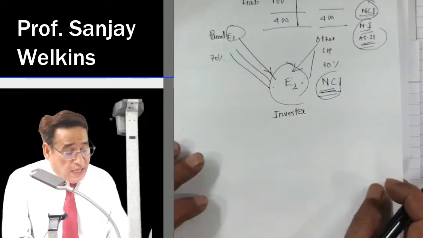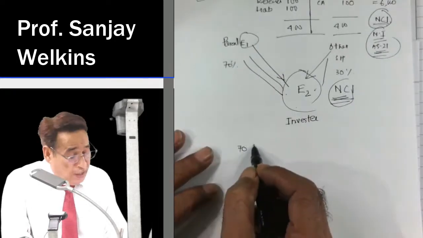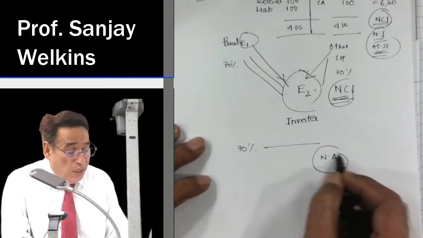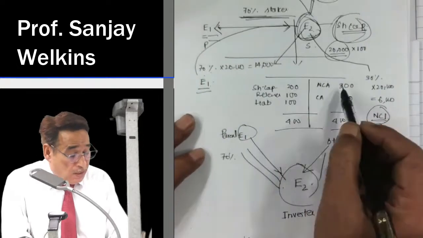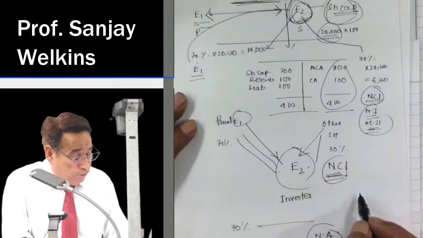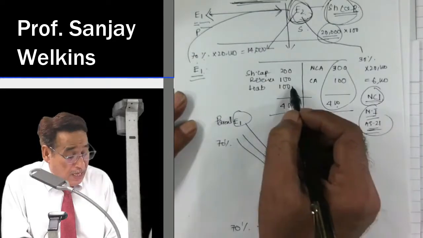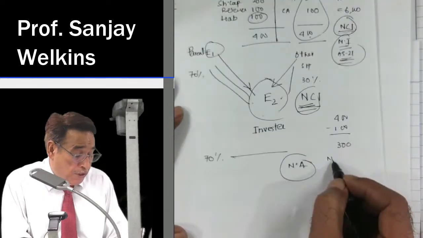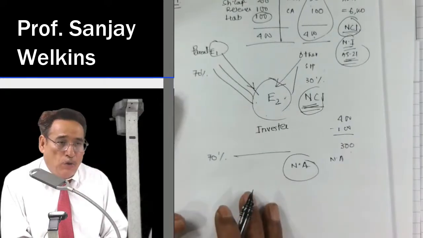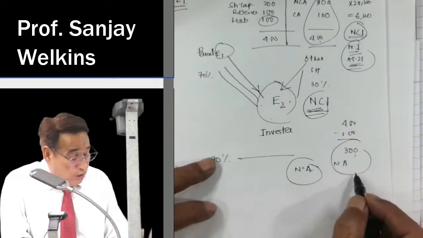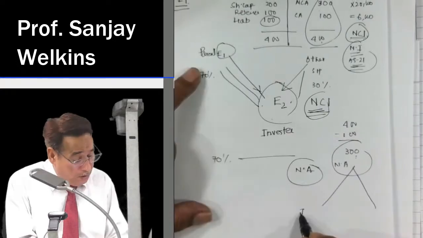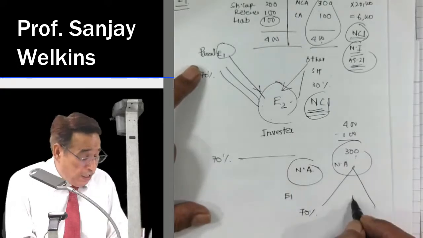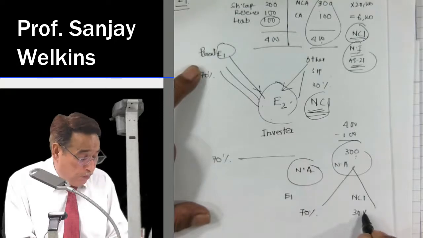So the next point is that whenever we make any investment in another entity, we acquire a share in the net assets of that particular entity. For example, now come to this particular point. This entity has got 400 worth of assets and liabilities worth rupees 100. So we can say their net asset is equal to 300. Now in this 300, E1's share will be equal to 70%, while non-controlling interest holders' share will be 30%.